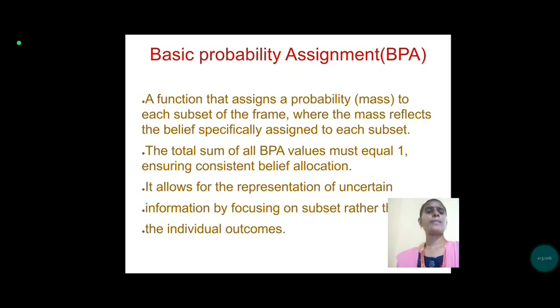Then next, basic probability assignment: a function that assigns a probability to each subset of the frame, where the mass reflects the belief specifically assigned to each subset. The total sum of BPA values must be equal to 1, ensuring consistent belief allocation. It allows representation of uncertain information by focusing on subsets rather than individual outcomes.